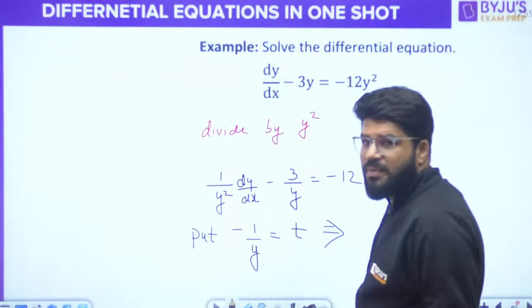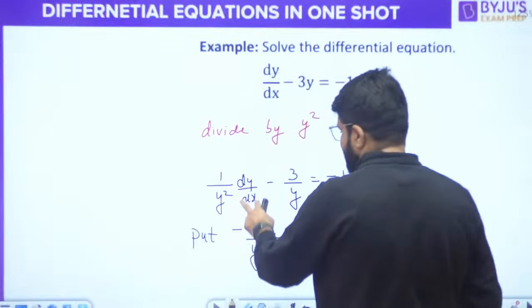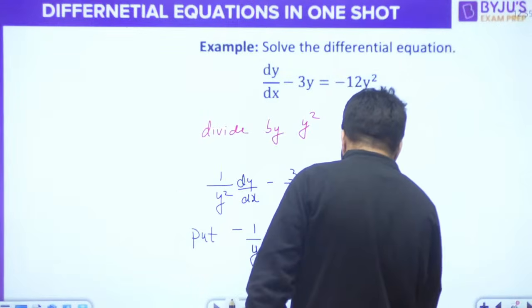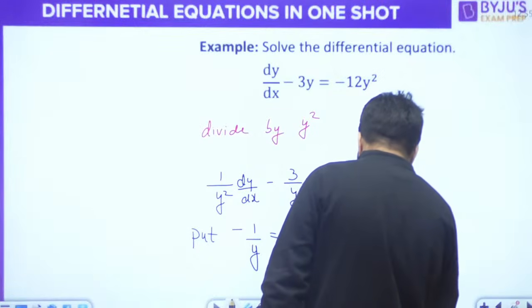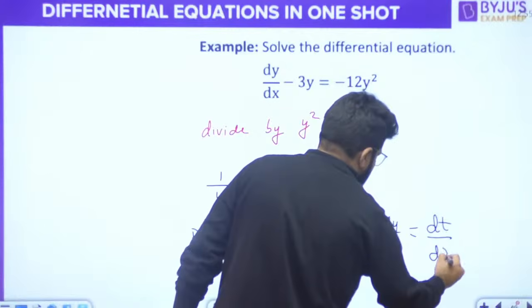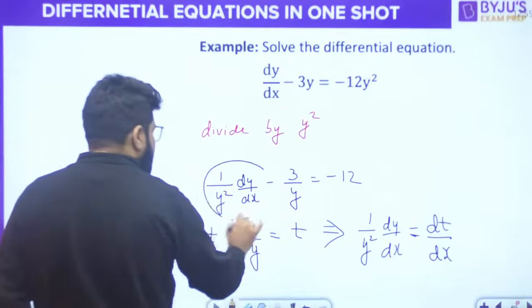What is the differentiation of 1 by y? Minus 1 by y square dy by dx. So minus is already there, so it will be directly 1 upon y square dy by dx on the left, and dt by dx on the right hand side. That is the straightforward substitution.